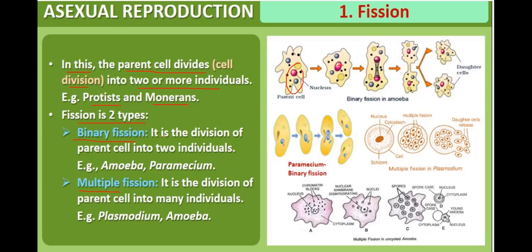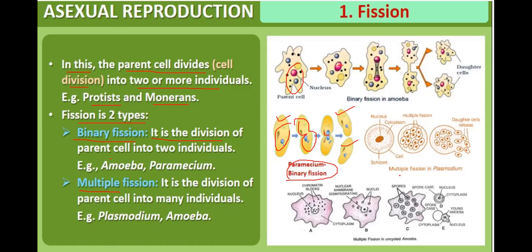What is binary fission? It is the division of parent cell. This is a parent cell. Parent cell is dividing. Ultimately, first nucleus will divide. This is a case of paramecium. Paramecium is having two nuclei, one micronucleus, one macronucleus. So this paramecium will divide, and ultimately from single parent cell two baby paramecium will be produced. So this is called binary fission in paramecium.